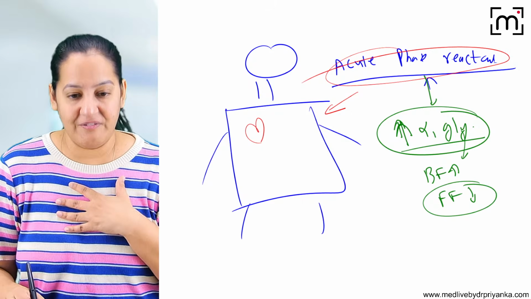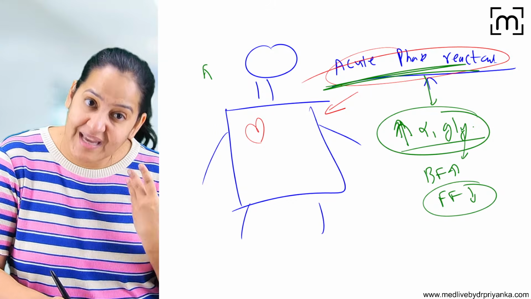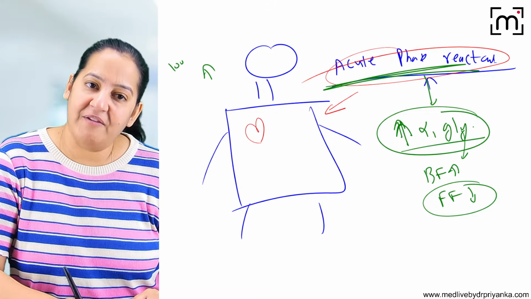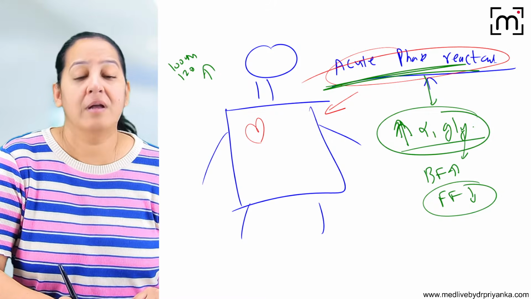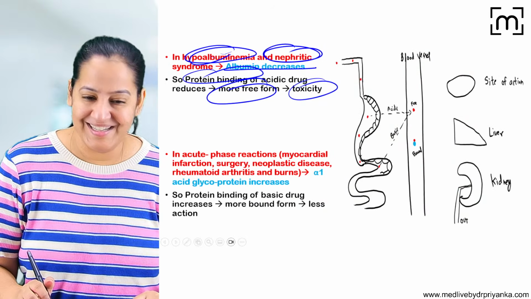So if I want to give a drug to a patient who is having an acute phase reaction, I will increase the calculated dose. To a normal patient, if I'm giving 100 gram, here I will give 120 or 130 gram to show the same effect. This is the reason. How many of you got it?